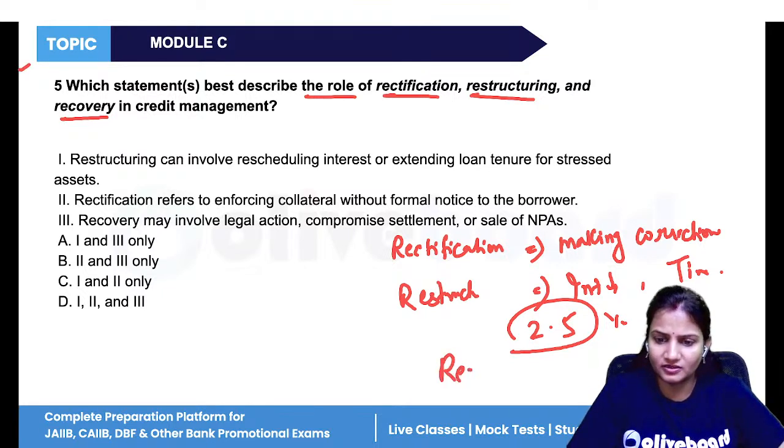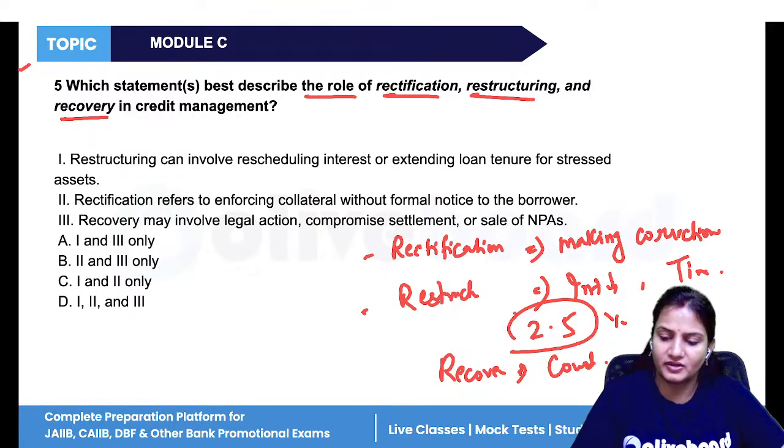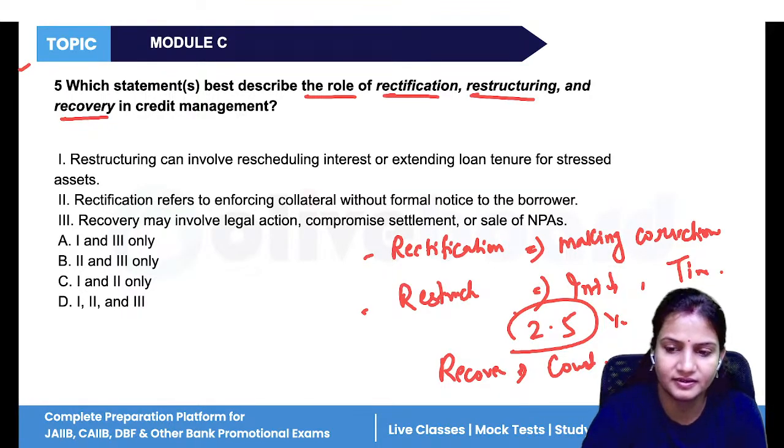And third is what? Third is the recovery. Recovery means if banks are unable to recover all their money through rectification and restructuring, then the bank will take the help of court or different laws. That is recovery.